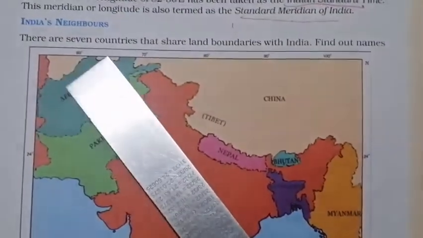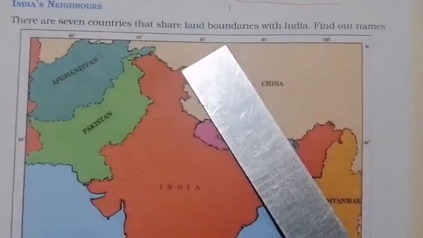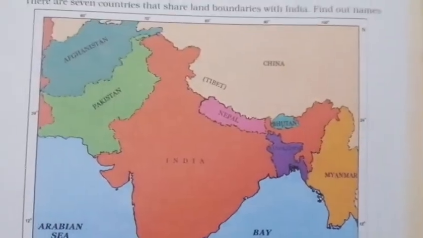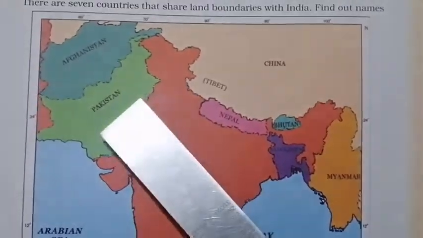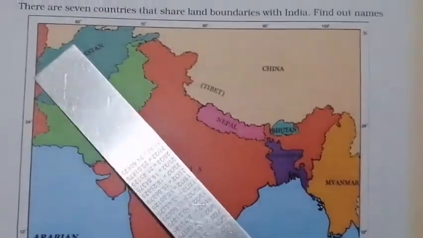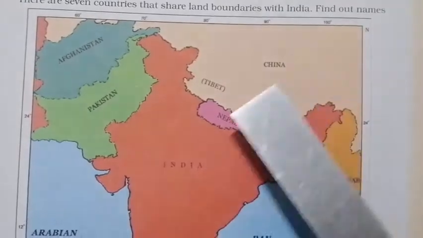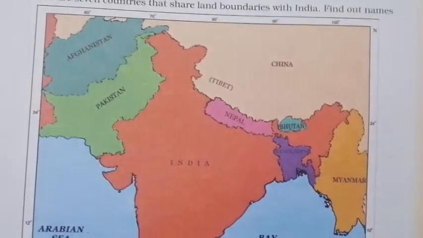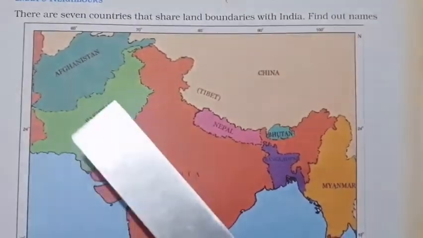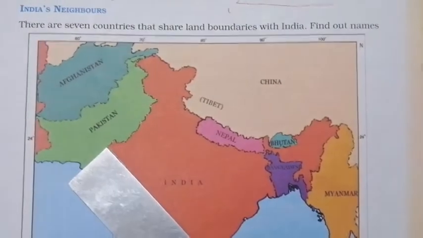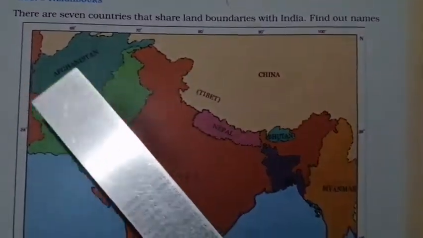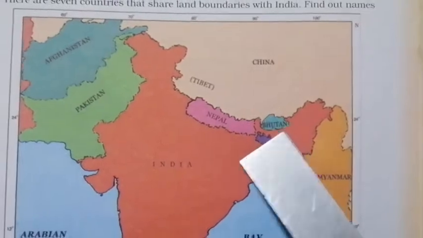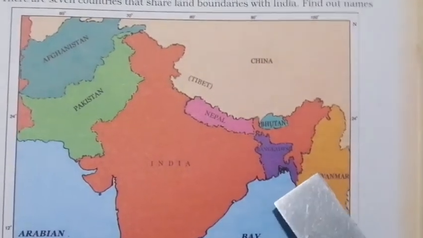There are 7 countries that share land boundaries with India. How many countries are sharing the land boundary with India? 7 countries. Which are they? Pakistan, Afghanistan, China, Nepal, Bhutan, Bangladesh and Myanmar. I'll repeat it once again. 7 countries share boundaries with India. They are Pakistan, Afghanistan, China, Nepal, Bhutan, Bangladesh and Myanmar.